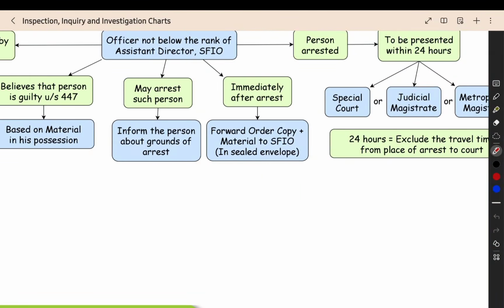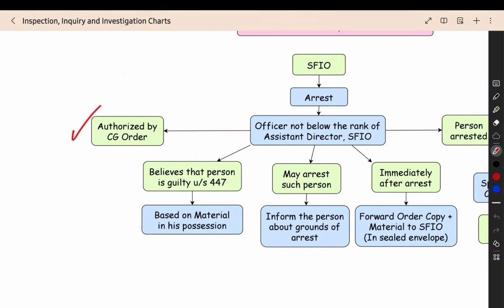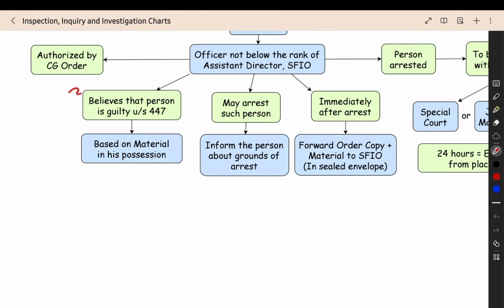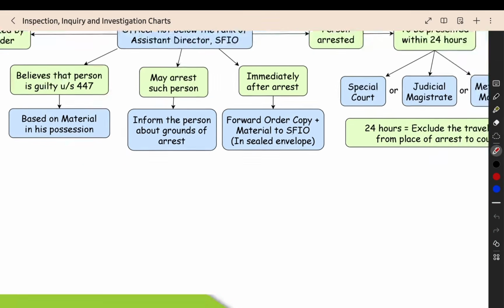Then immediately after arrest, what do they have to do? They got the order copy from the central government, right? That they have to take, and then the material that was with the accused, that they would have taken into their custody. Now this order along with this material, they have to forward these two things in a cover to SFIO. It should be in a sealed cover.